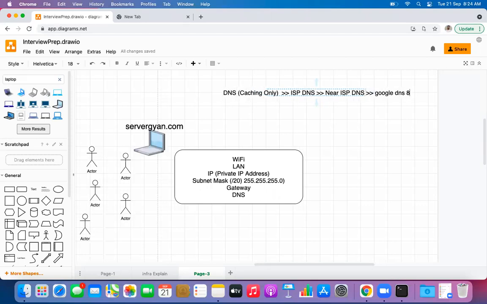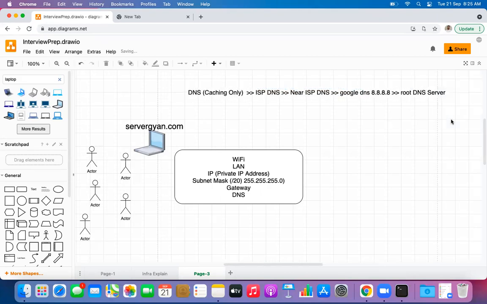which is 8.8.8.8. You might have used this particular IP address somewhere or the other. This is known as Google DNS. Right, guys, 8.8.8.8, this is the DNS server of Google. For example, even if no one has searched it before, Google DNS caches only those records which have already been searched. So this domain is very new to Google itself. Google will say that it does not have information about this domain name, so it can forward you to a root DNS server.